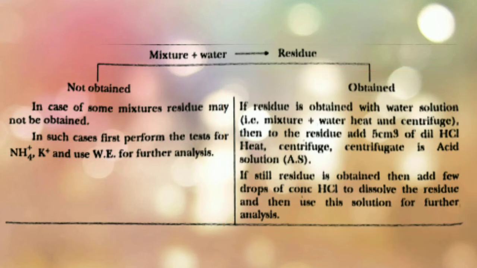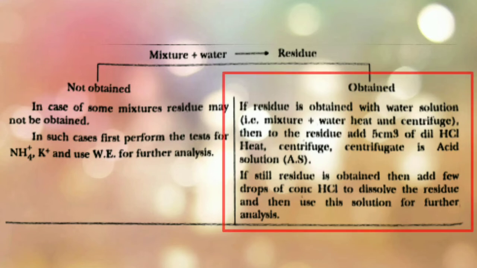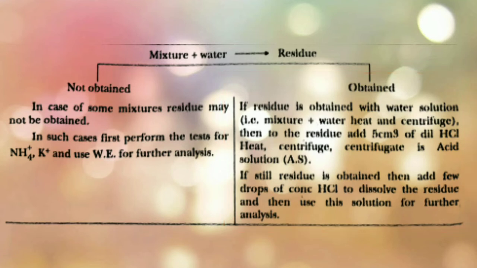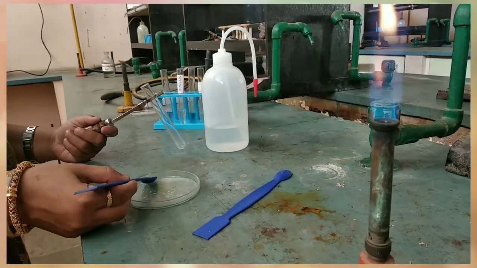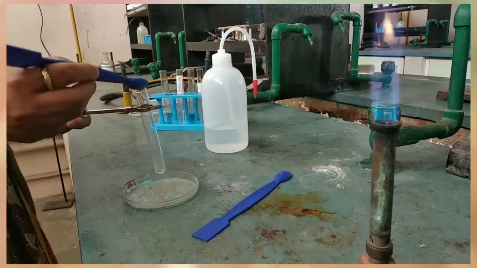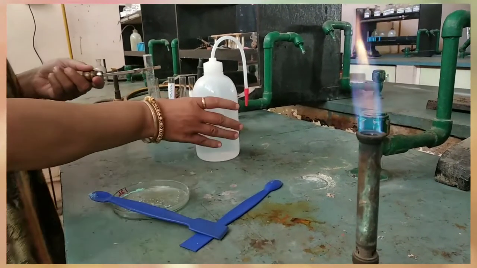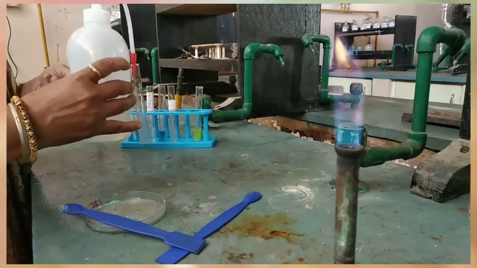Next is, again we need to heat and centrifuge it. Now this centrifugate is used as an acid solution. And students, if still further residue is obtained, then we need to add few drops of concentrated HCl to it so that the residue gets dissolved in it, and finally we get the solution which we can use for further analysis. So students, let us perform the test. So over here, take mixture in a test tube and add few ml of distilled water to it.